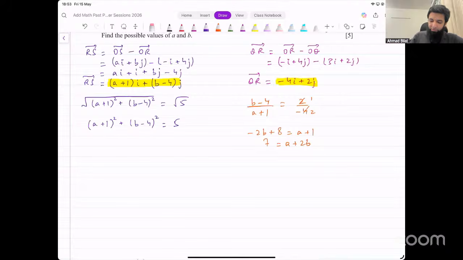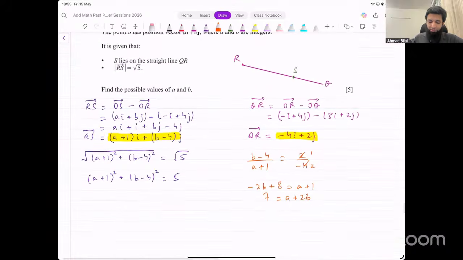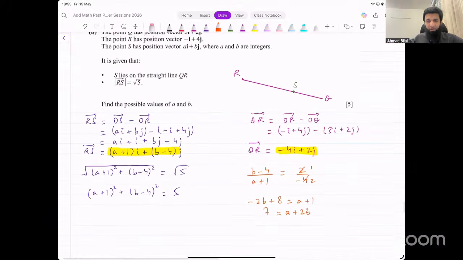Okay, how do we solve this now? Is there another way to do this? Not really.